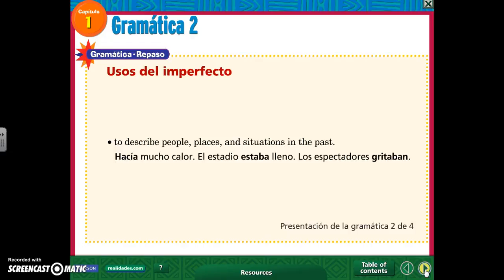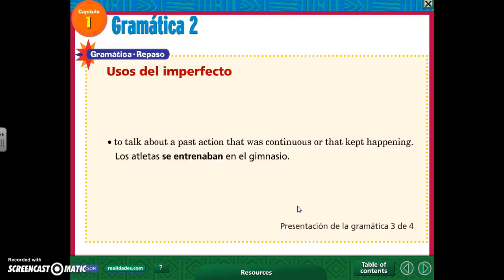First, to describe, that's the key word, people, places, and situations in the past. For example, hacía mucho calor. I'm describing what it felt like. It was hot. El estadio estaba lleno. I'm describing this place. The stadium was full. Los espectadores gritaban. This is describing what the people were doing, what the situation was in the stadium. The spectators were yelling.